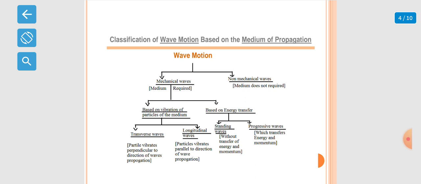On the basis of vibration of particles of the medium, they are classified into transverse waves and longitudinal waves. And on the basis of energy transfer, they are classified into standing waves and progressive waves.